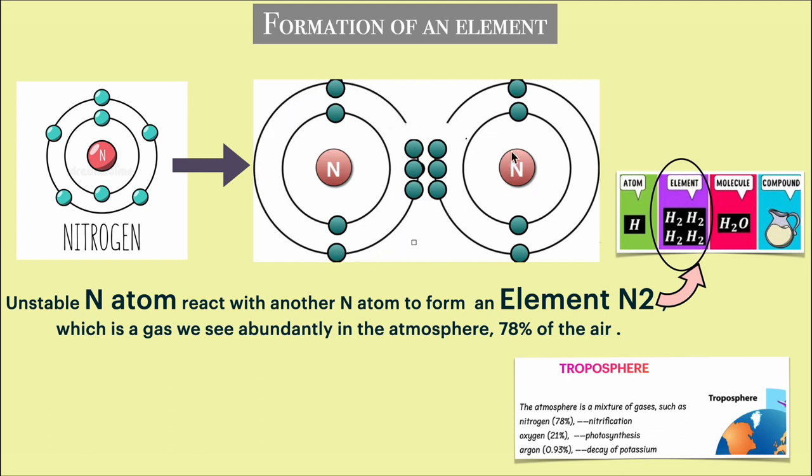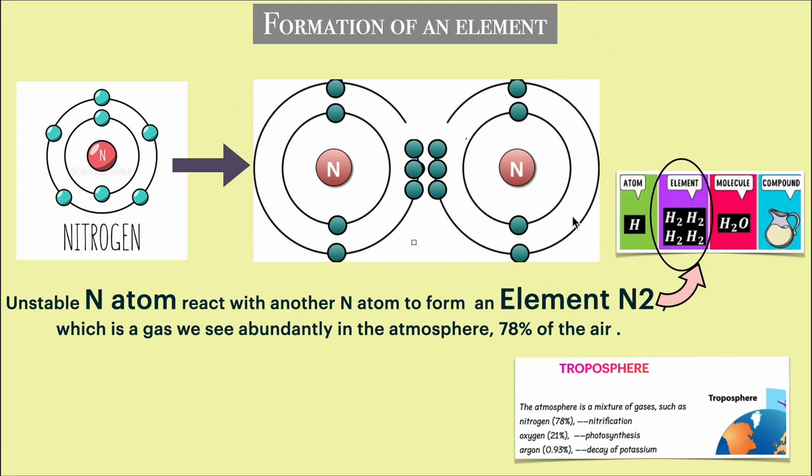Also, the other atom it's sharing with has 8 electrons on its outer shell. If we count 1, 2, 3, 4, 5, 6, 7, 8, even this atom is now in a stable state. So an unstable atom reacts with other atoms to become stable together.